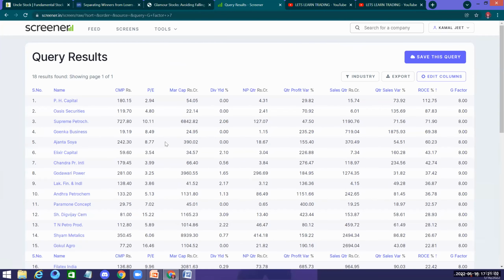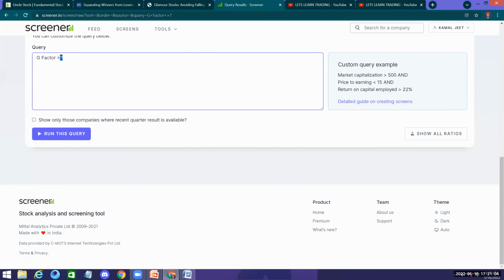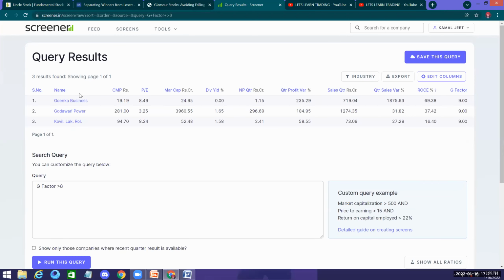So I change it and make it 8. Now only the companies with 9 and 10 should come up. So we had these 3 companies coming up. Just note this company, Goenka Business.